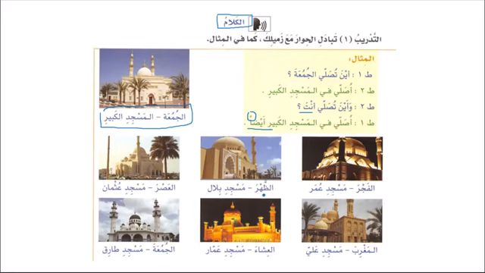Aina tusalli al-dhuhr, usalli fi al-masjid al-kabir, أو usalli fi masjid Bilal, and you say wa Aina tusalli anta, and you say Ana usalli fi al-masjid al-kabir أو fi masjid Bilal aydan. أين تصلي العصر, and you say أصلي في مسجد عثمان, and then you say أين تصلي أنت, وأنت تقول أنا أصلي في مسجد عثمان أيضا.